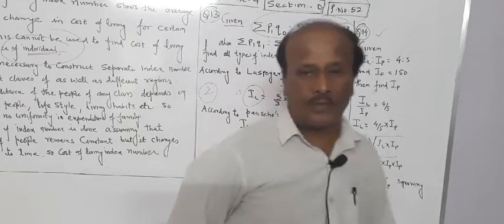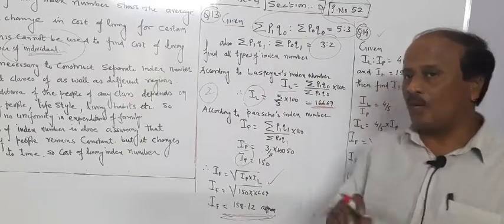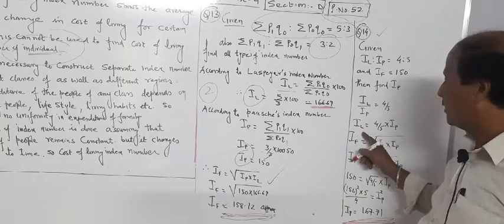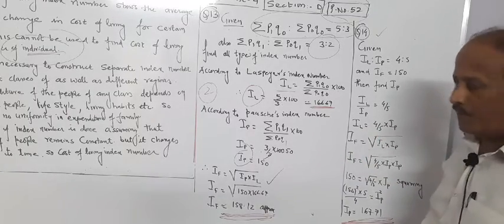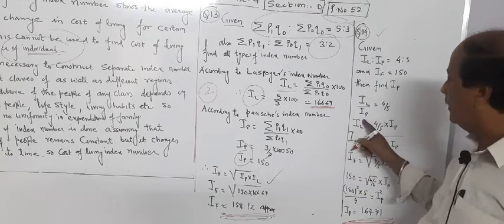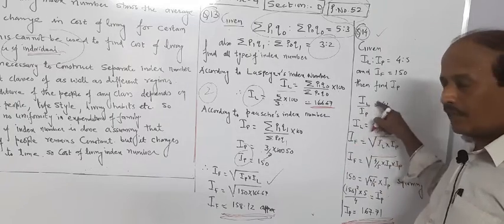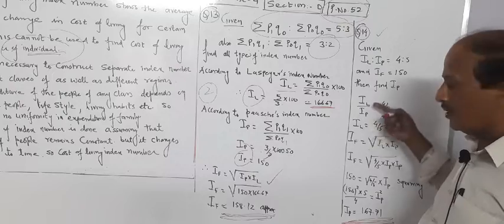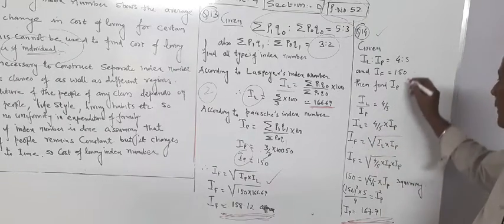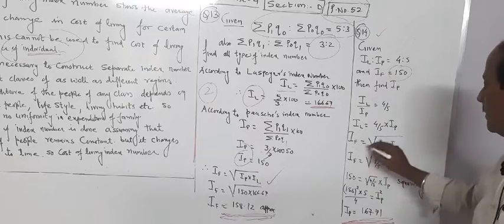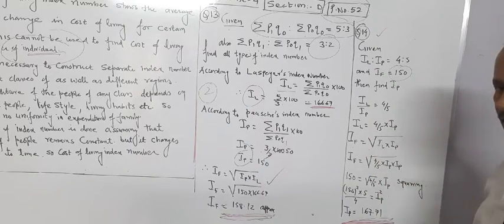If they are asking you to find the value of IP, then remove IL with the help of this formula: IL is equal to 4 by 5 times IP. If they are asking you to find IP, then remove that IL by just changing the formula. Now, the formula for IF, which is given as 150: IF is equal to the square root of IL into IP.